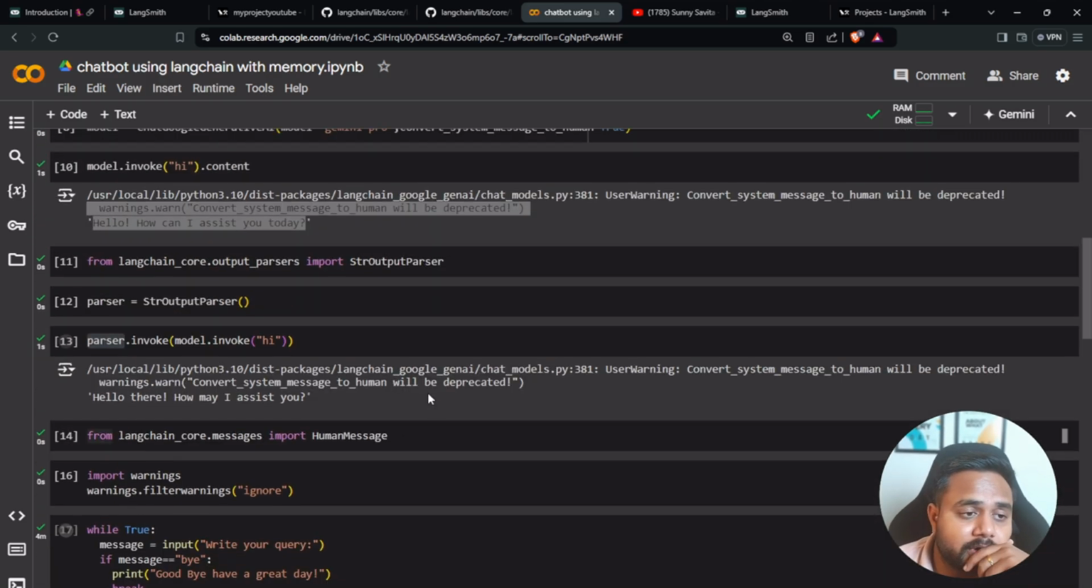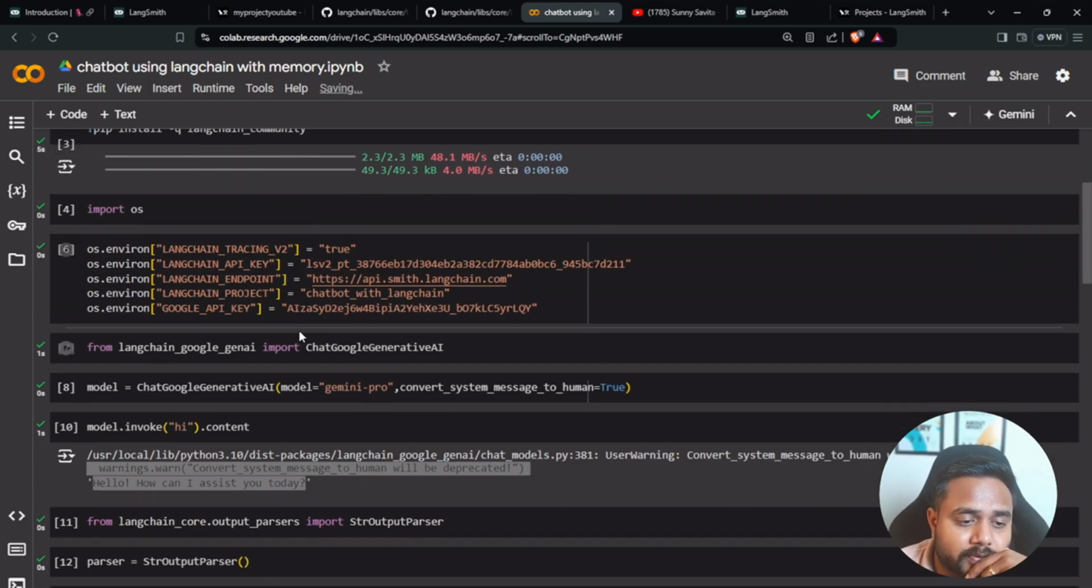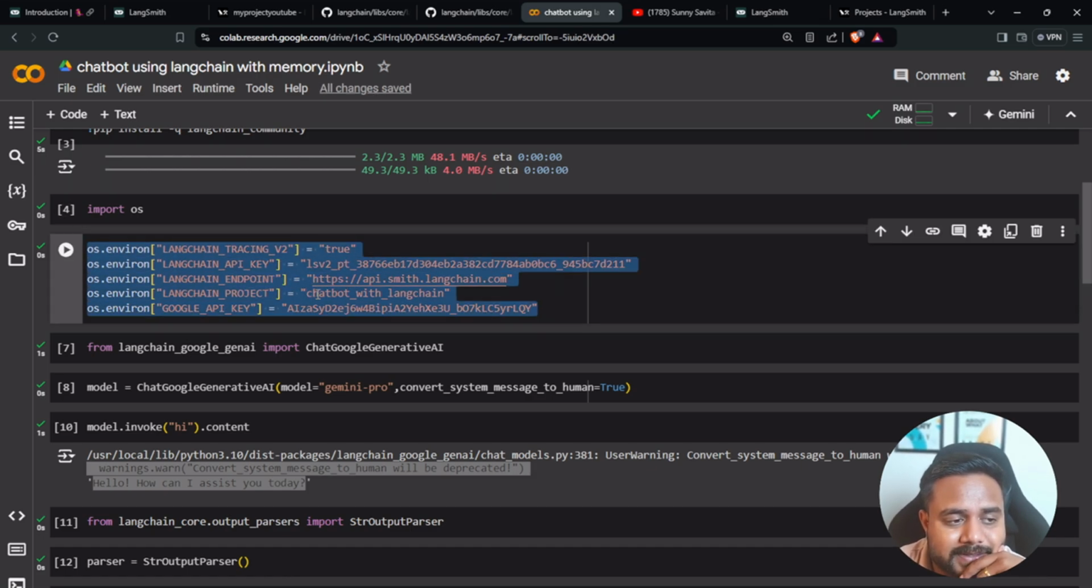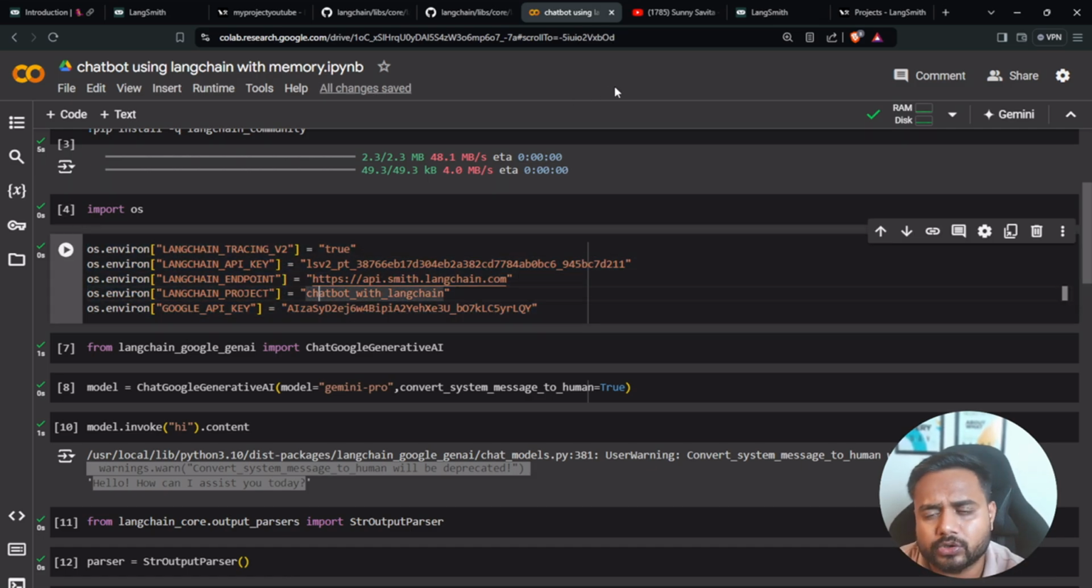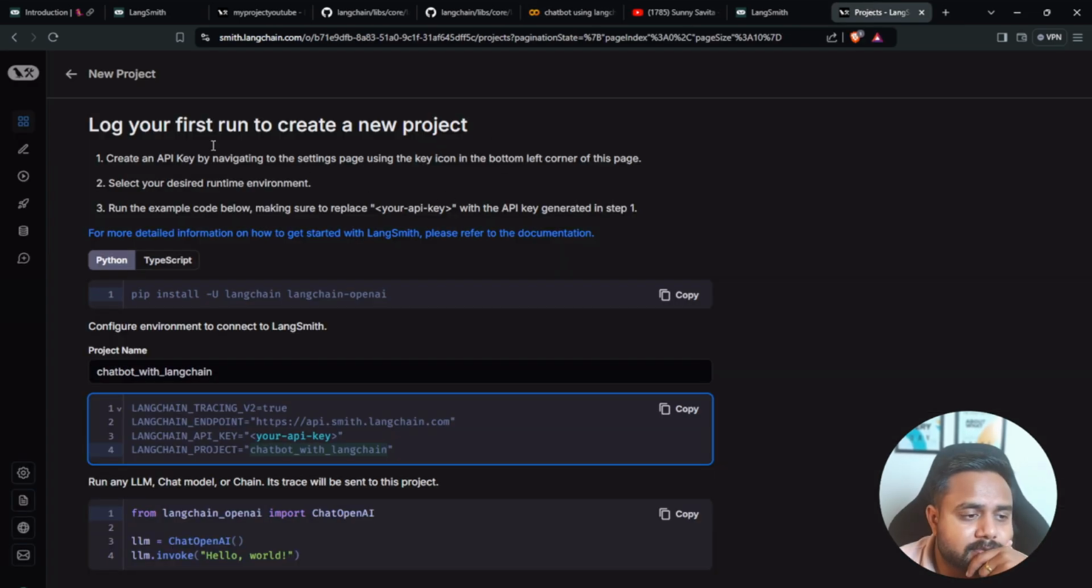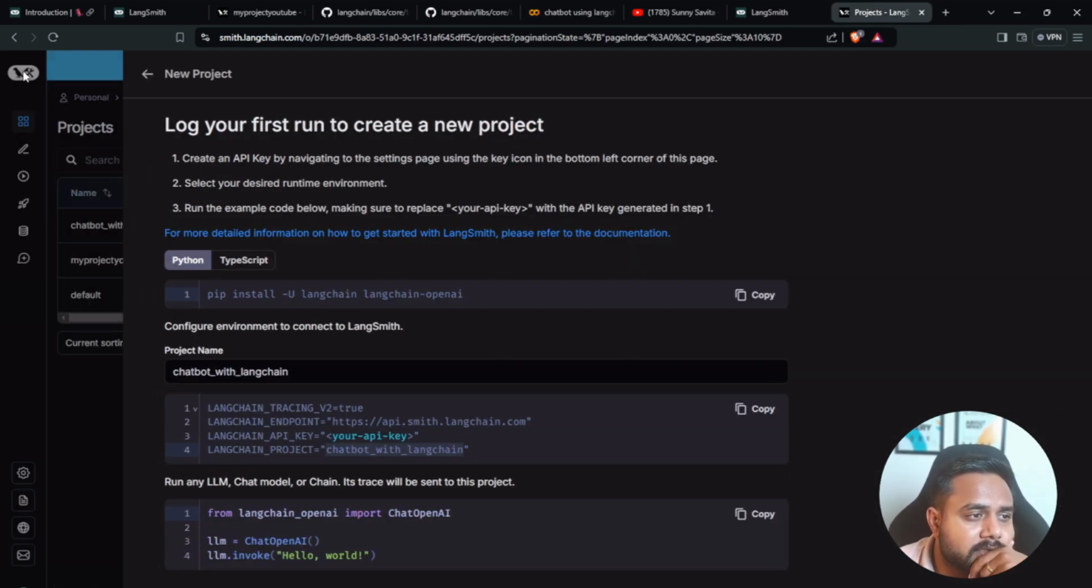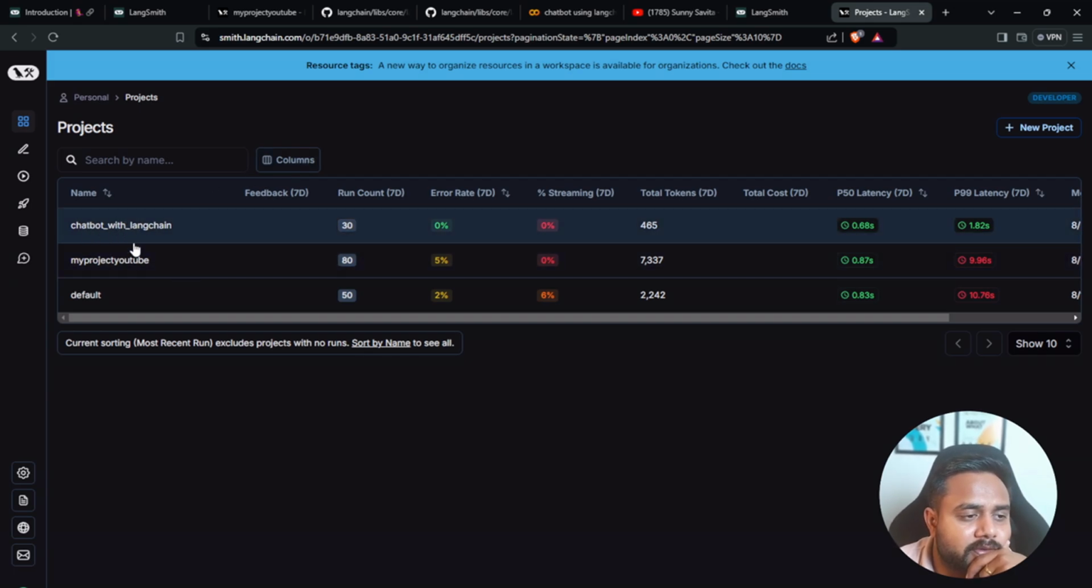One more thing I told you: if you want to capture this entire detail, for that we have configured LangSmith. Let me show you whether it's going to be captured there. You just need to go to your LangSmith, and here just click on this project and see chatbot with LangChain.